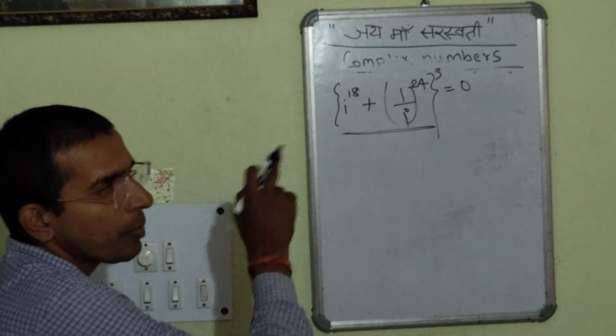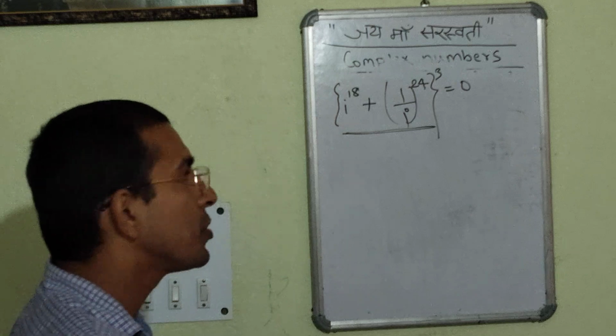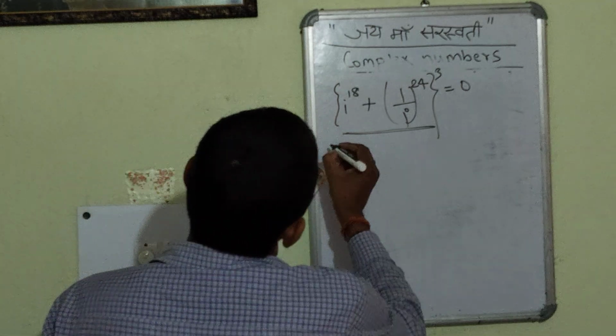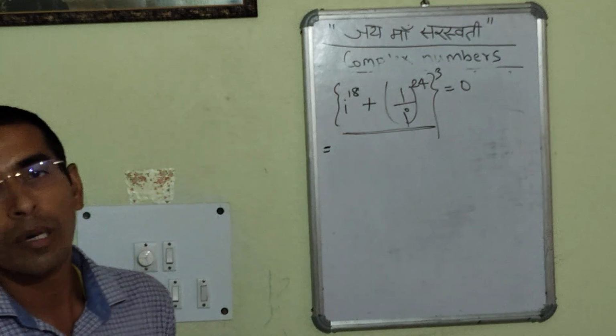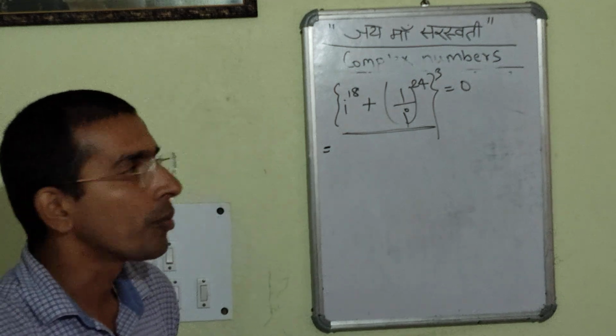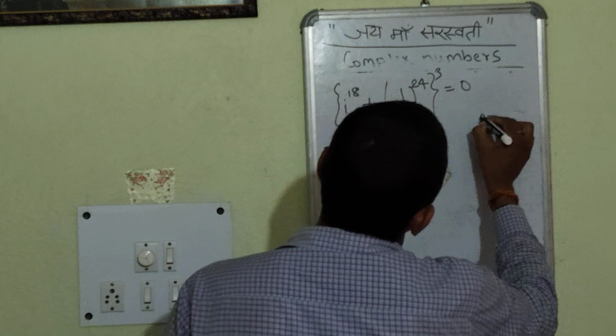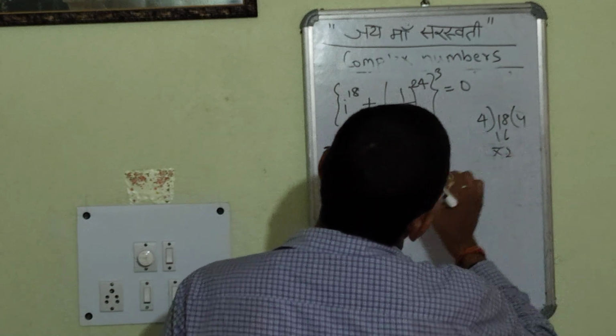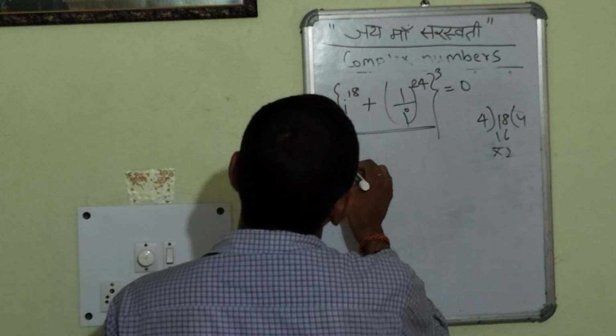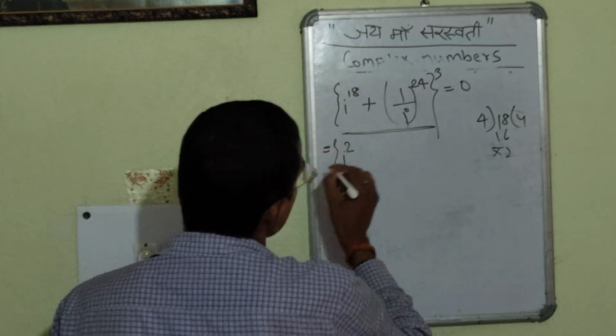So we will be solving this particular problem mechanically, with the concept which we had already used. First and foremost, i to the power 18. In this case, the power raised is greater than 4. We will be dividing 18 by 4. So 4 times 4 is 16, we have got remainder 2. Then i to the power 18 can be written as i to the power 2.